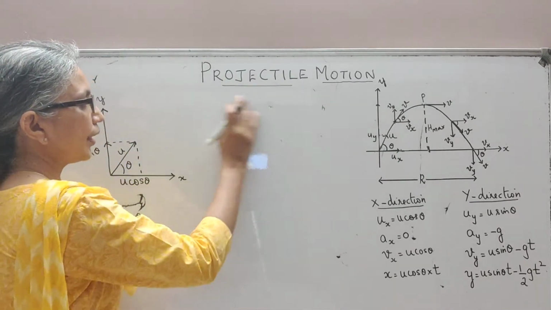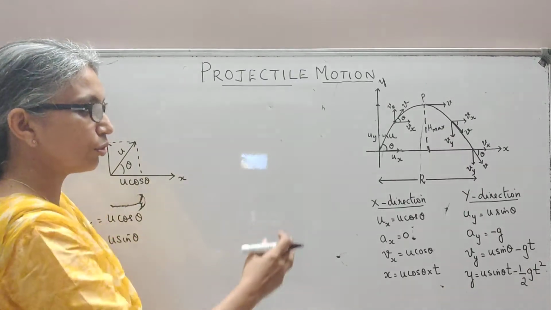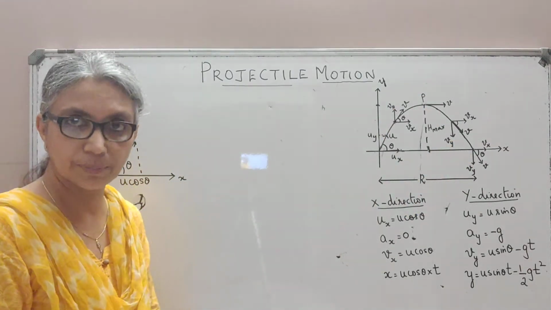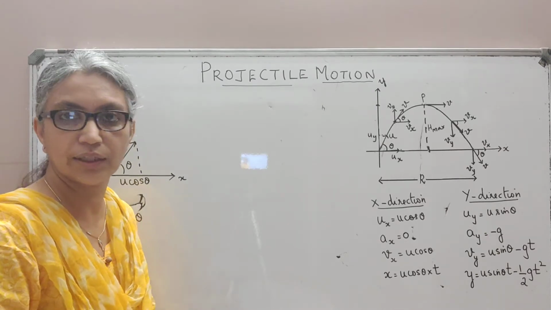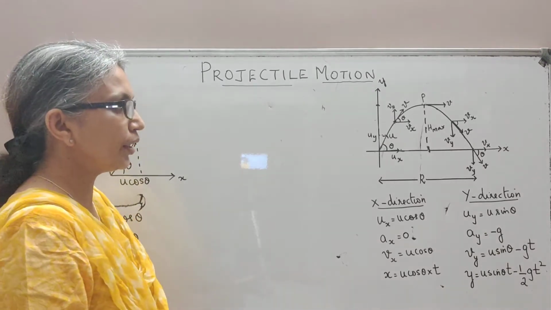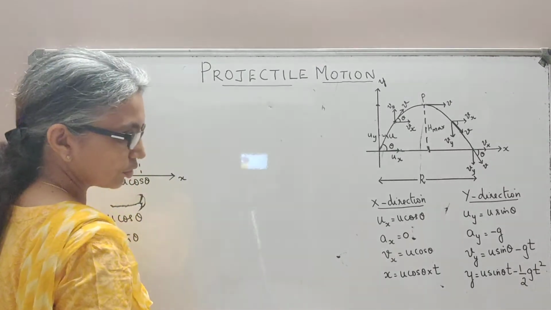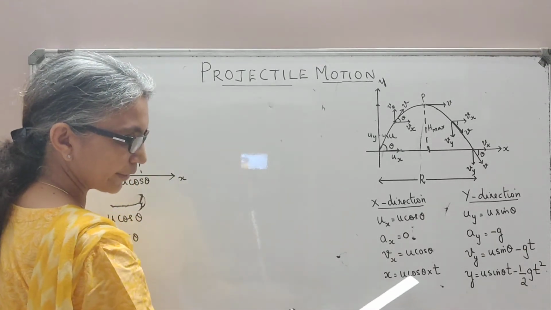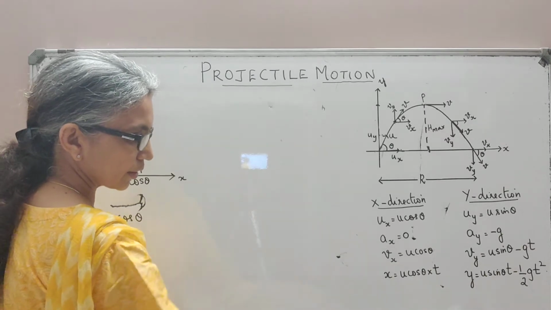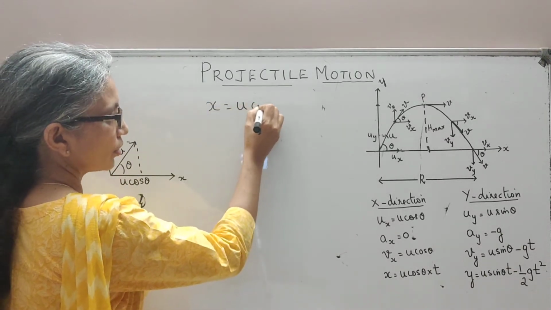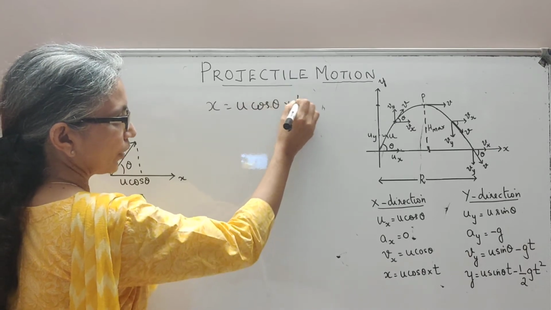Now to find the time of flight, before that let me show you that the path, or the trajectory, taken by this projectile is a parabola. For that we can use this equation and this equation. Now we have our equation x equal to u cos theta into time.